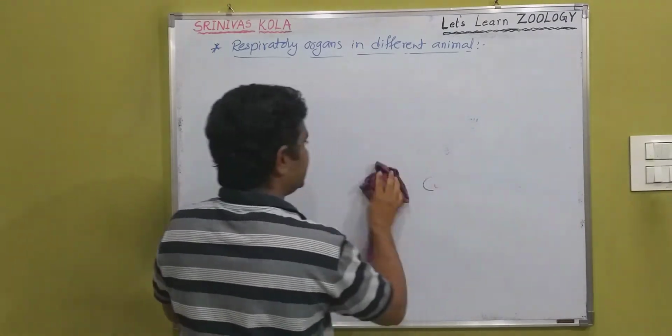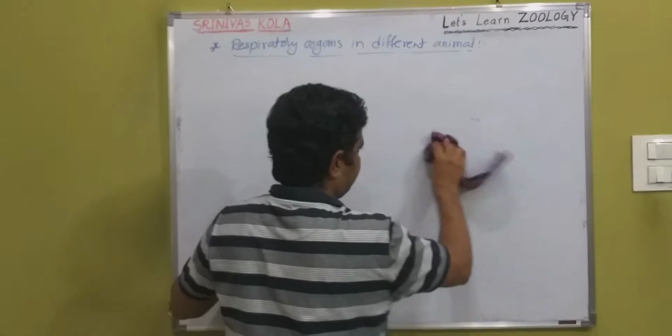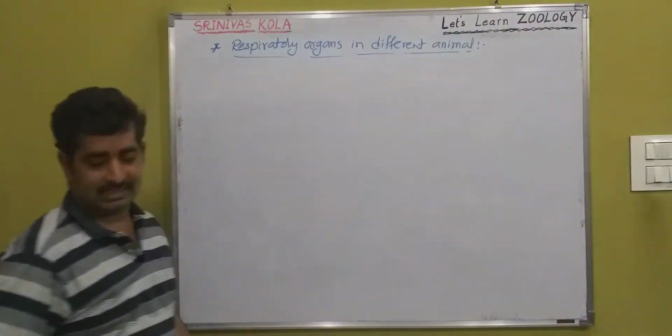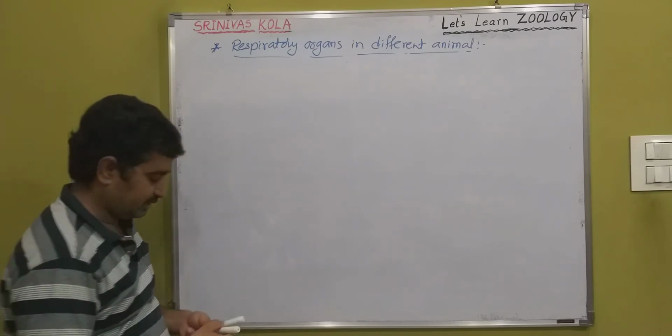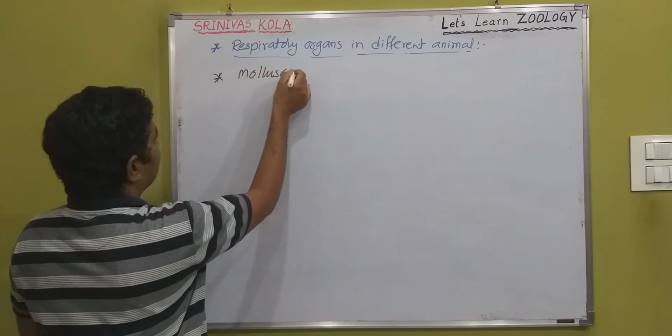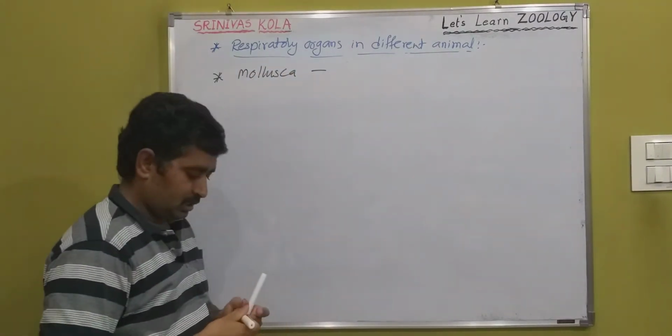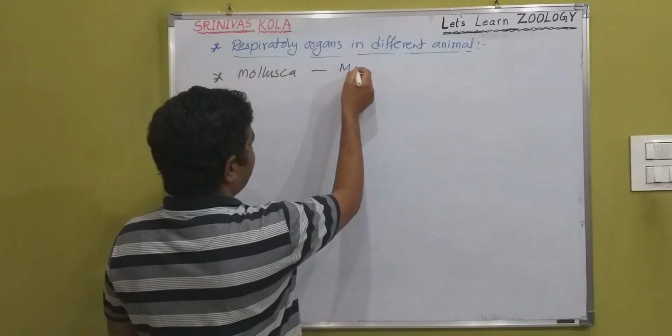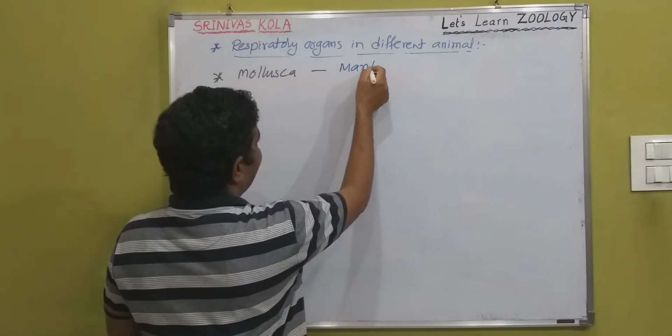And terrestrial molluscans have pulmonary sacs. So mollusca also have, first, the mantle cavity.